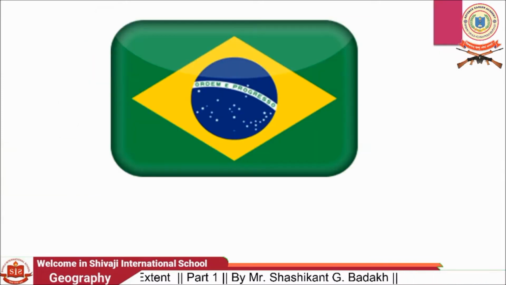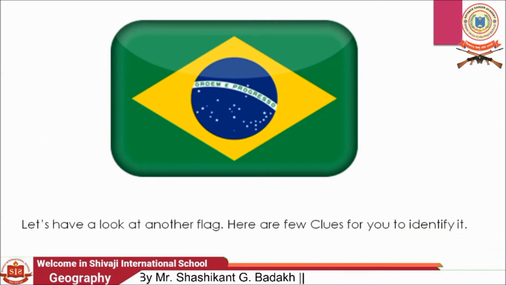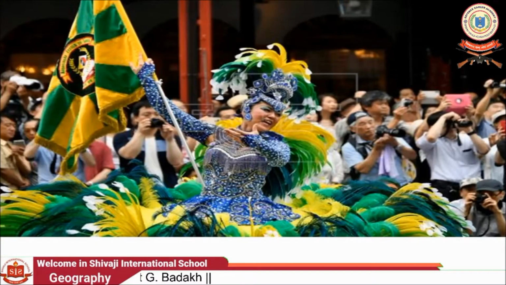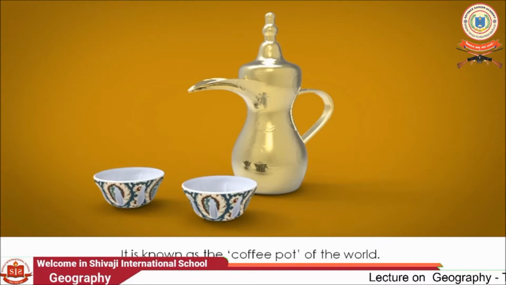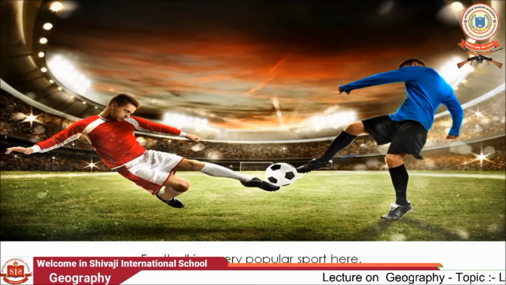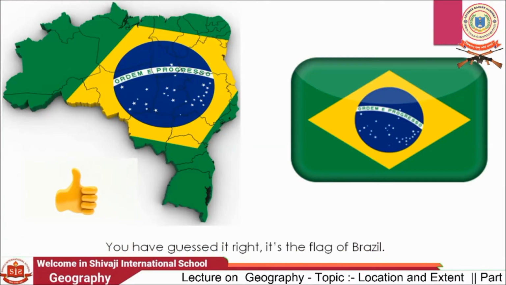So let's move to the next flag. Let's have a look at another flag. Here are a few clues for you to identify it. It is famous for the Samba dance. It is known as the coffee pot of the world. Football is a very popular sport here. And again, yes, you have guessed it right. It's the flag of Brazil.